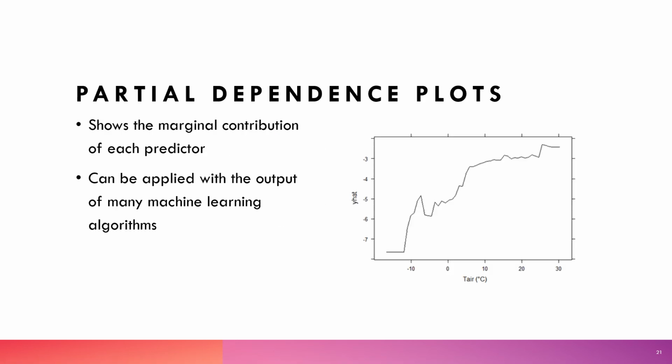Now, in this presentation, I've shown you one method of interpreting variable interactions in a machine learning algorithm, which was a perturbation analysis. But there are other methods out there also at your disposal. In this textbook chapter, I also cover partial dependence plots, which depict the functional relationship between a predictor variable and the predictions. What's really cool about them is that they're very visual, so they can be easier to interpret than other methods, and they can be applied to the output of many different machine learning algorithms.